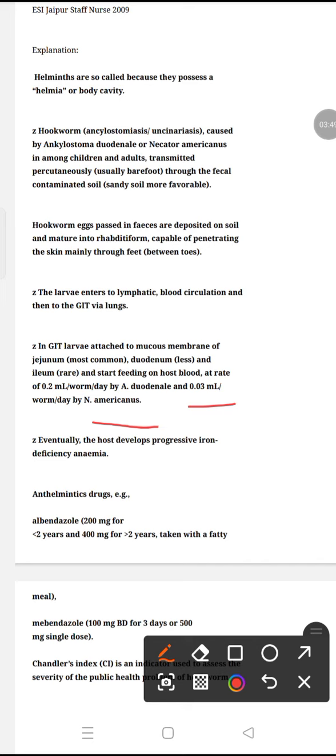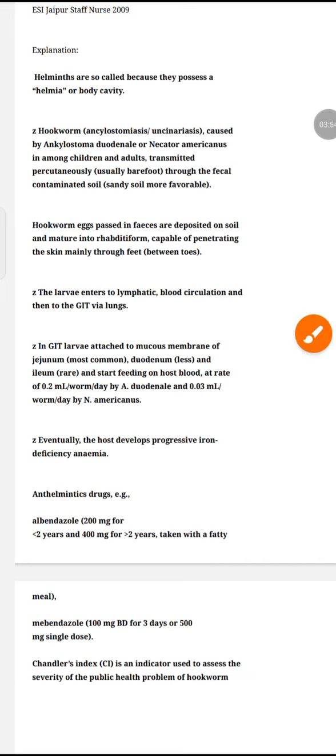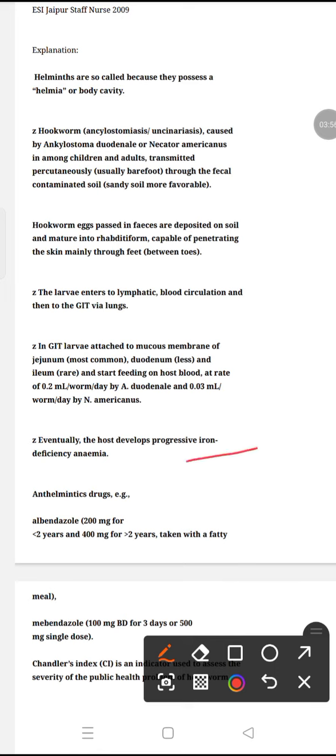The blood will be sucked by these worms. So this eventually develops progressive iron deficiency anemia.